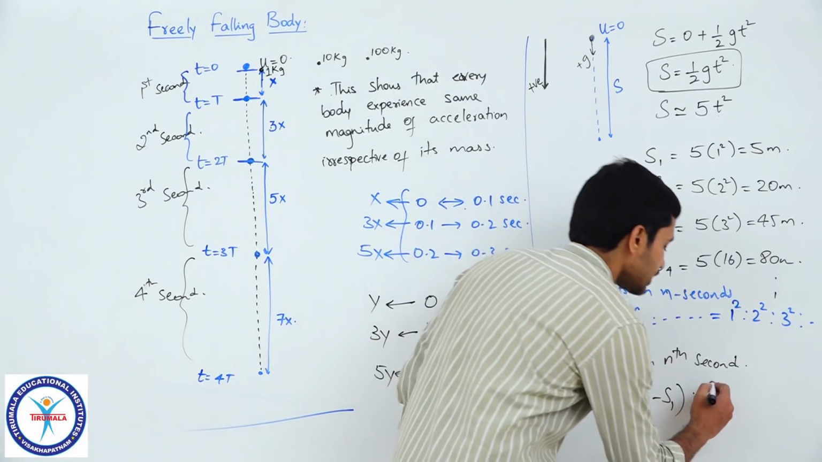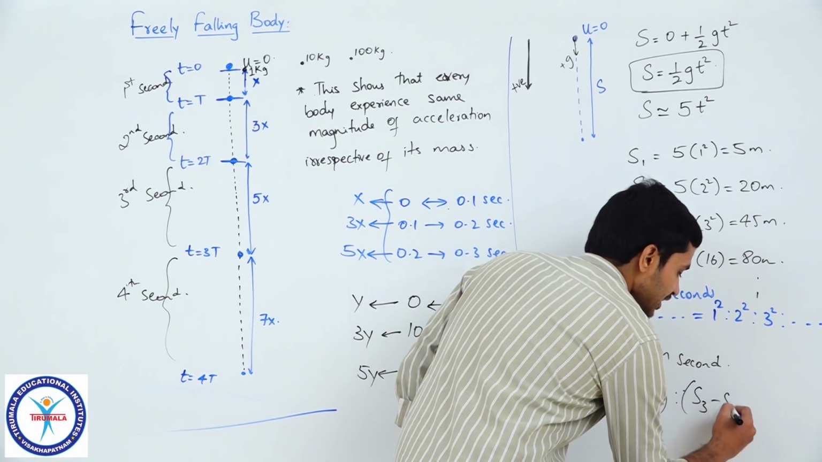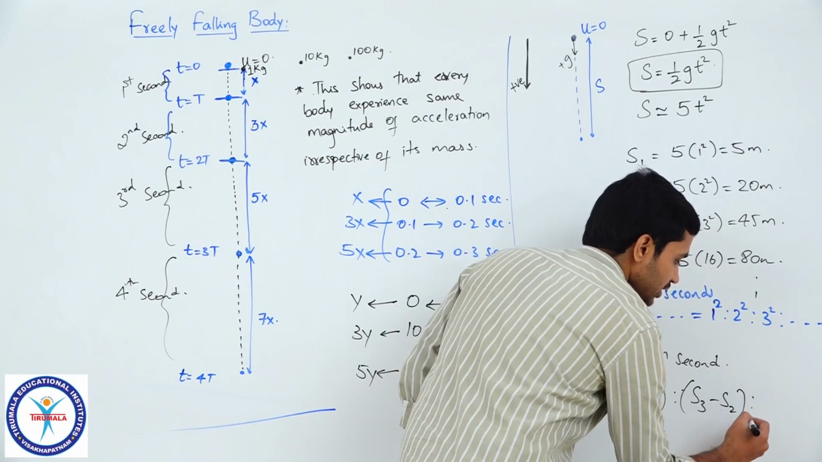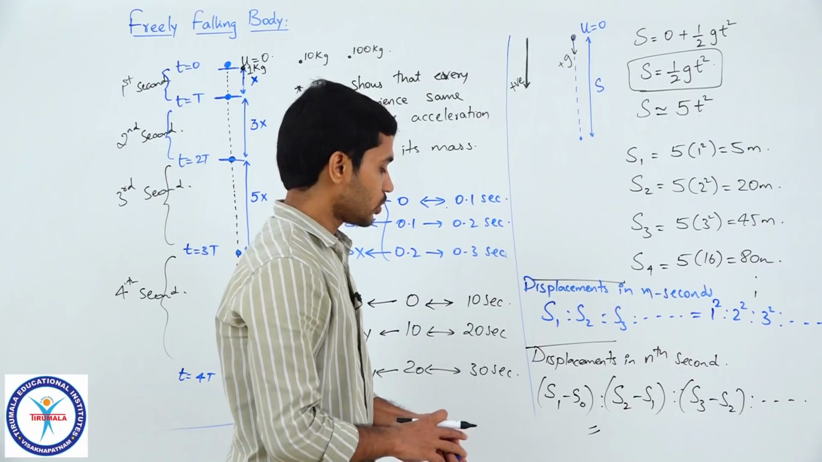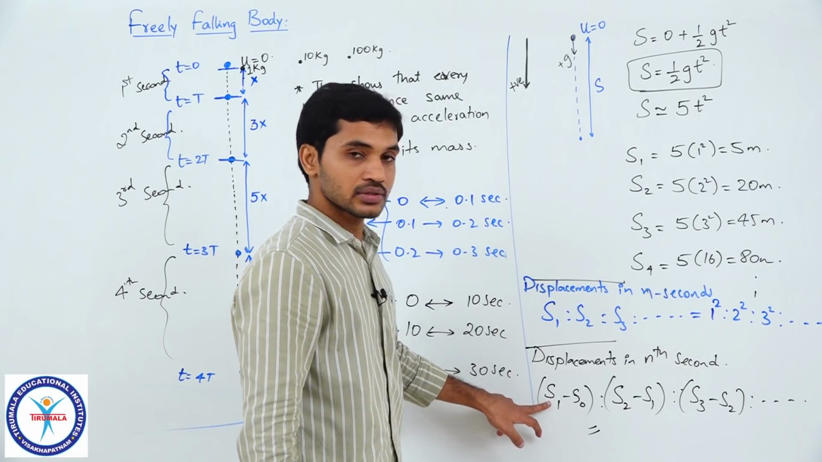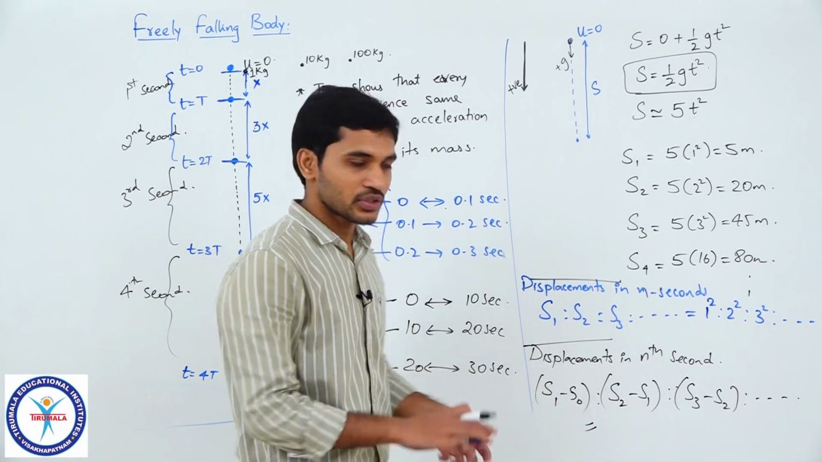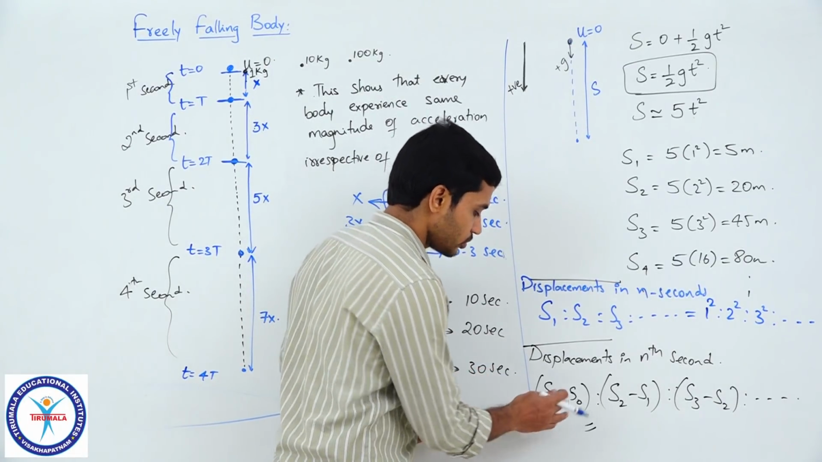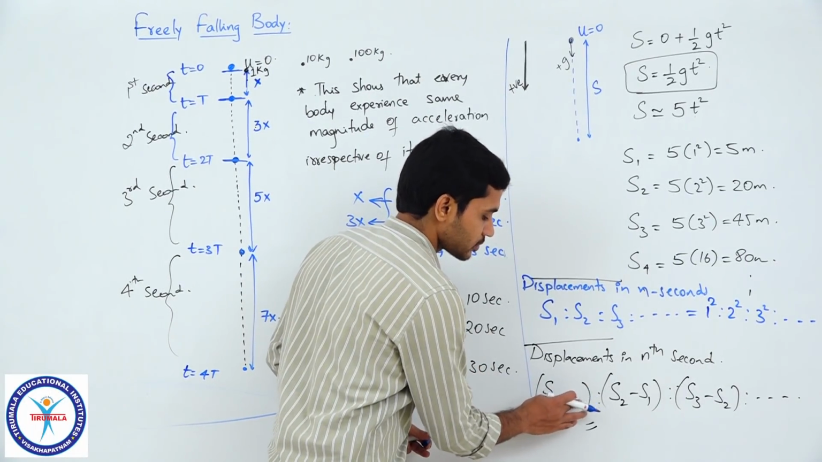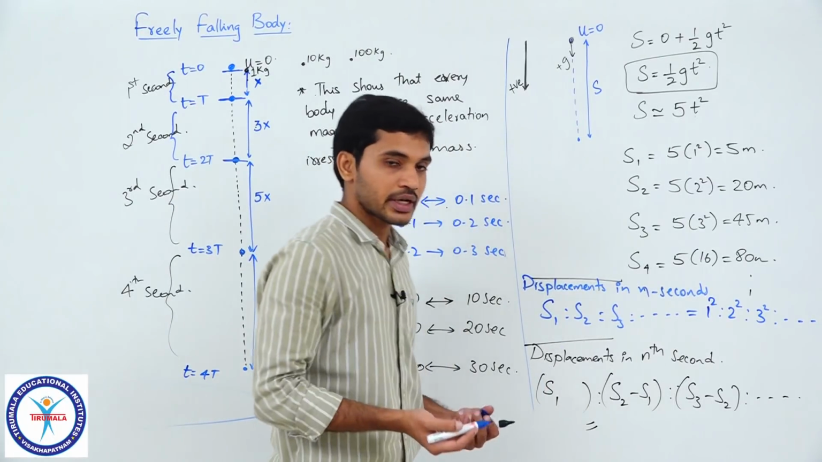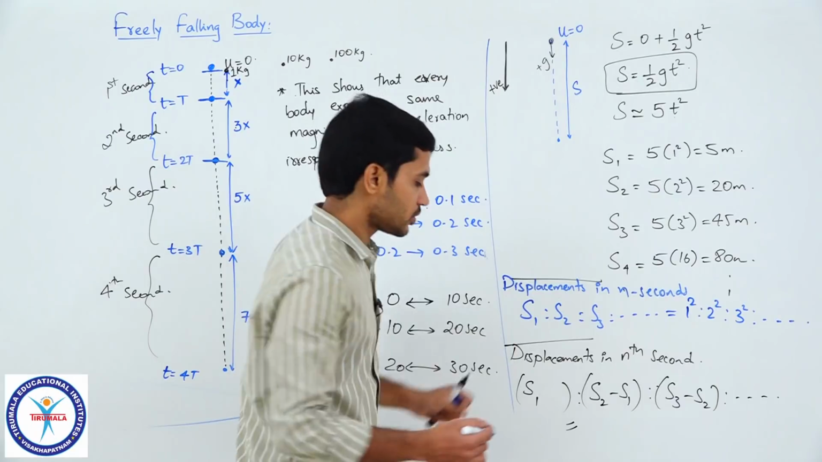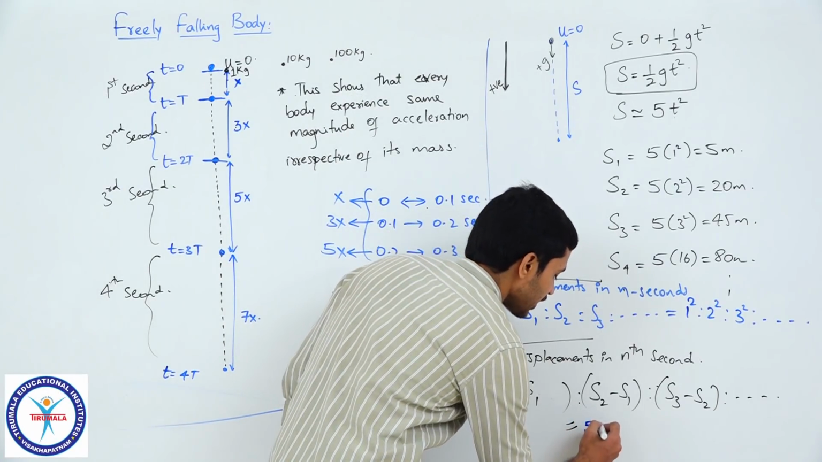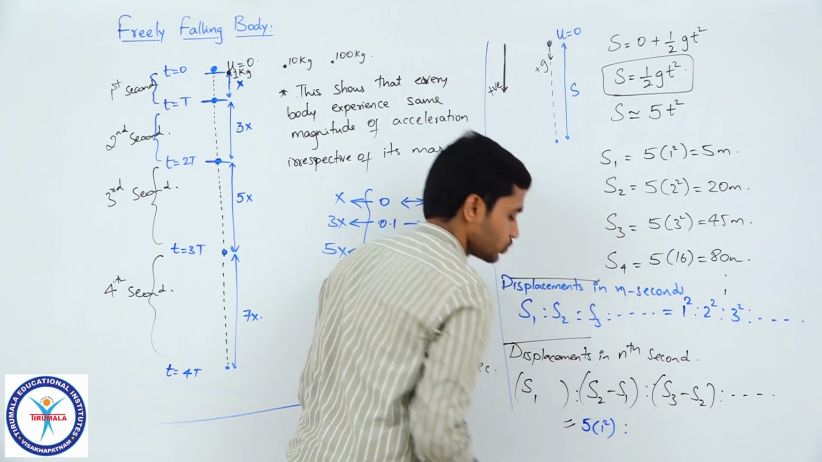So I can write it as displacement in 3 seconds minus displacement in 2 seconds, and so on. So this is what I need to calculate, right students? Now displacement in 1 second minus displacement in 0 is 0. You don't have to actually write this also. So you can just write it as S1. So displacement in 1 second is how much? 5 into 1 square, which is 5.